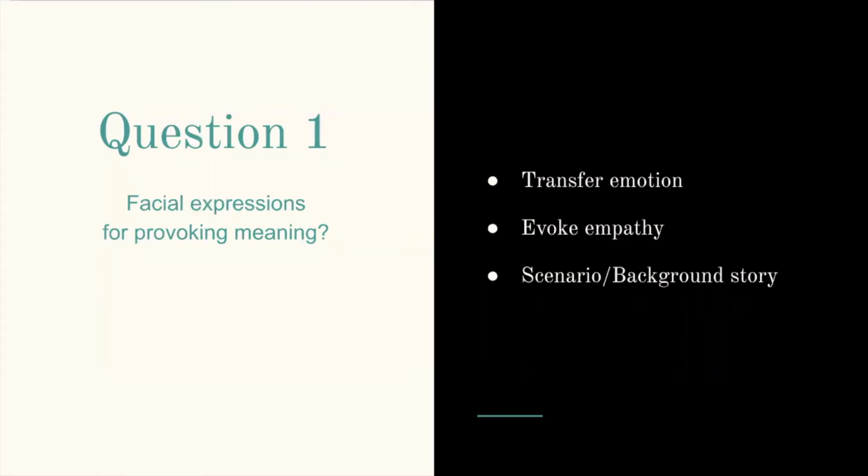So for question one, we watched the Indian dance video clip, called Kathakali, and we found there are several elements that are essential to produce meaning. First, the actors are transferring emotion. Meanwhile, they invoke empathy from the audience. Additionally, they also have a scenario or background story which might support or be the reason for the emotion transferred in the process.